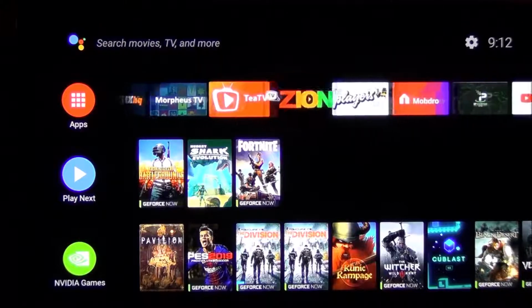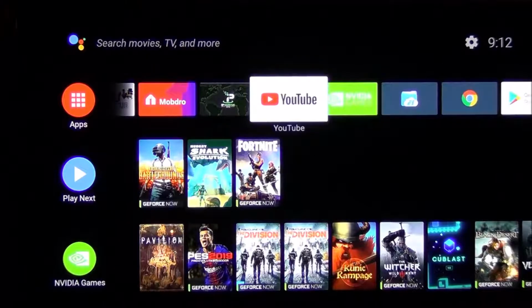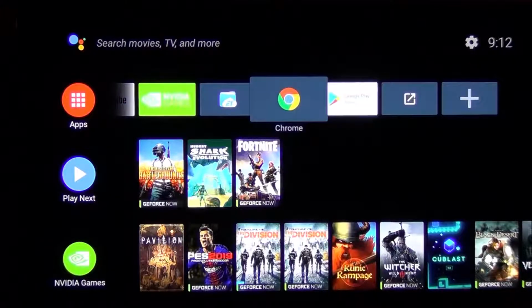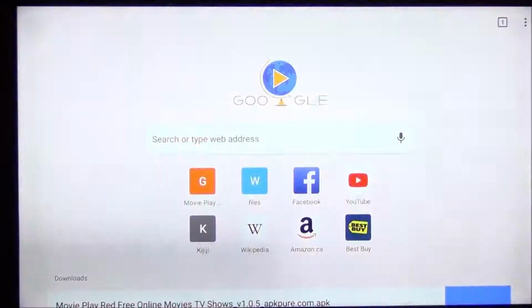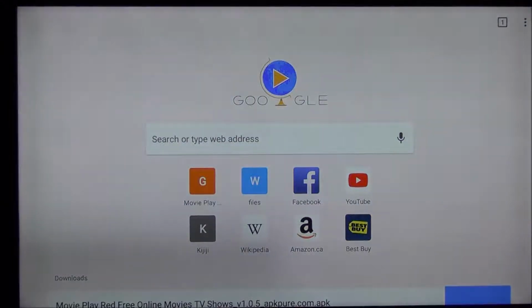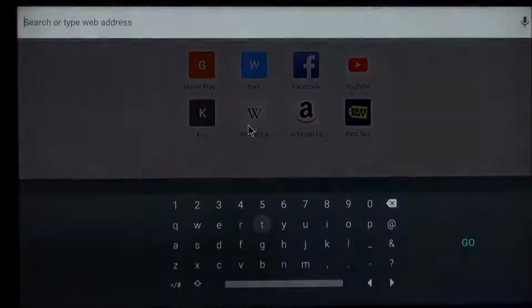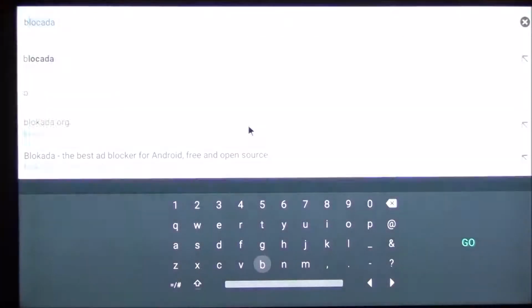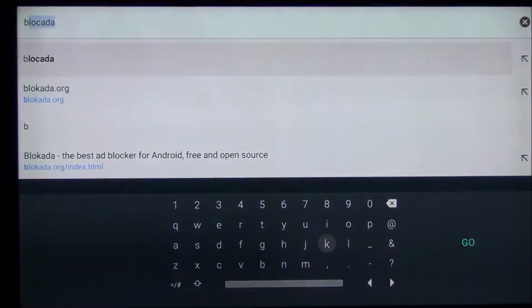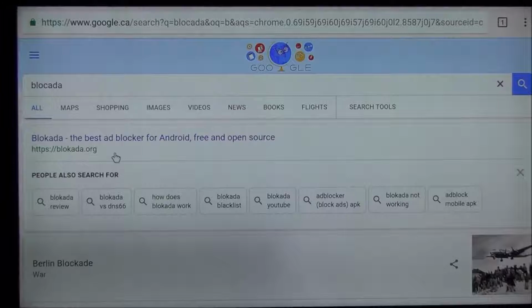So what we have to do is go to our browser. I'm using my NVIDIA Shield, but just go to your browser. I'm going to use Google Chrome. And what you want to type here on Google Chrome is Blockada. So it looks like I've already been there. But anyway, Blockada, B-L-O-C-A-D-A. So I'm just going to click on that. And right here should be the first link: Blockada, the best ad blocker for Android. So click on that link.